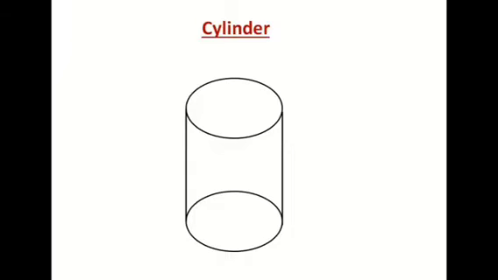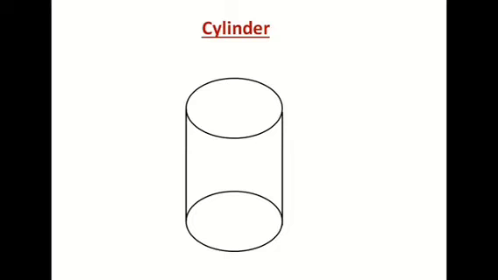So on the top and the bottom, these 2 are circular surfaces or circular faces. And it has a curved surface. What is that? Around this, if you take a round, if you touch the surface, that is a curved surface. So one is a curved surface and the other 2 surfaces are circular faces. So it has a total of 3 surfaces.